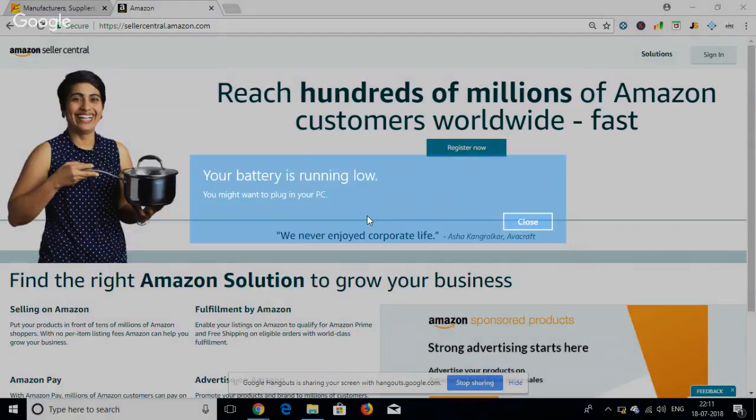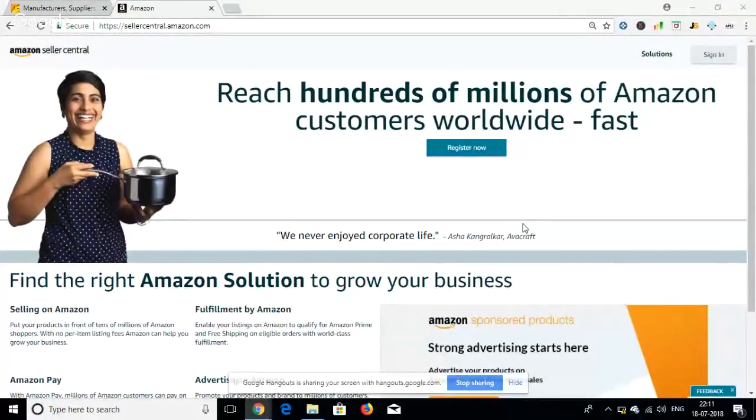When you register, you can choose either way, either with a business or as an individual person. So you can start with an individual. It's not a big deal. You can just register as an individual person.